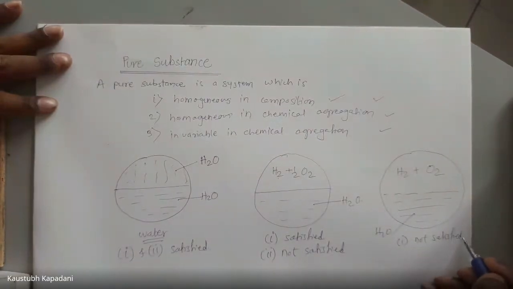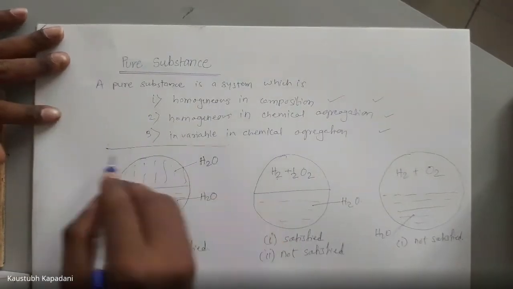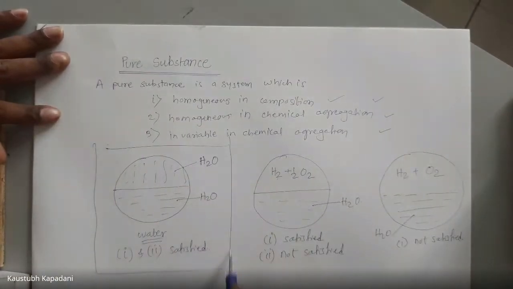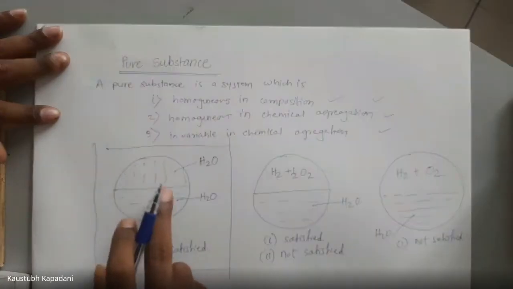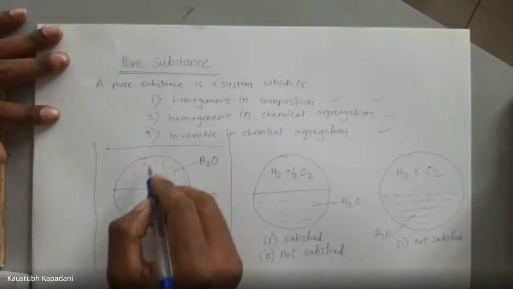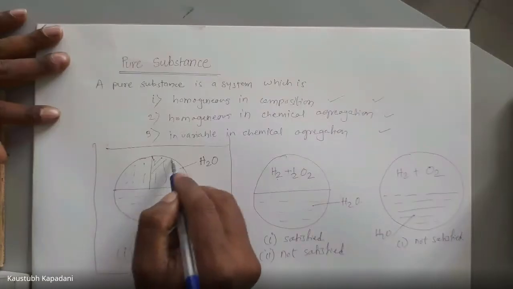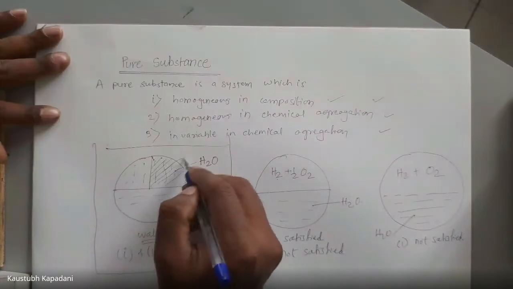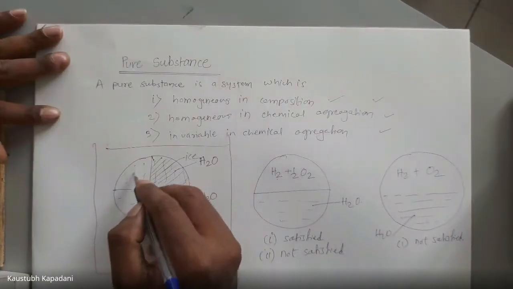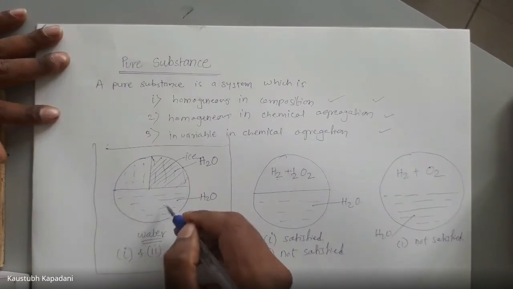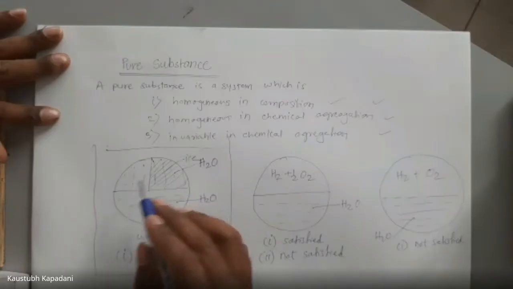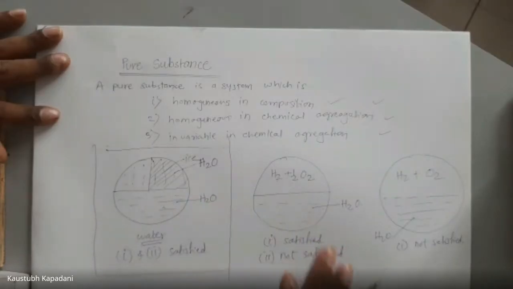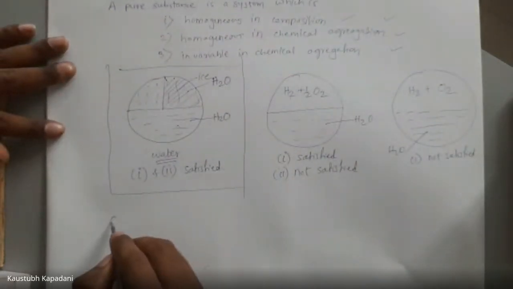Okay. So here we can say this is a pure substance. A pure substance can appear in different phases. Even if this is, let's say, ice, here we have water vapors, and here we have liquid water, then combinedly we can say that is a pure substance.